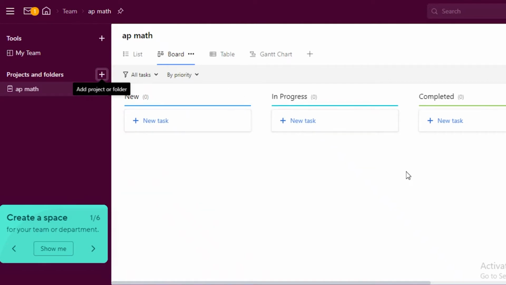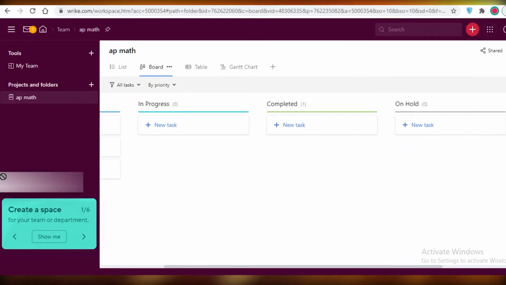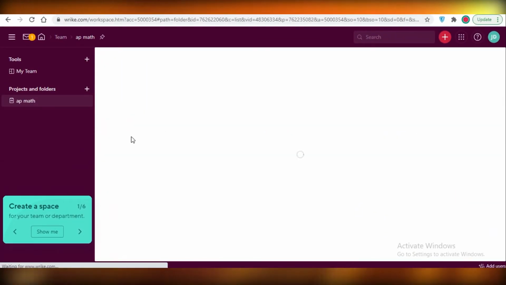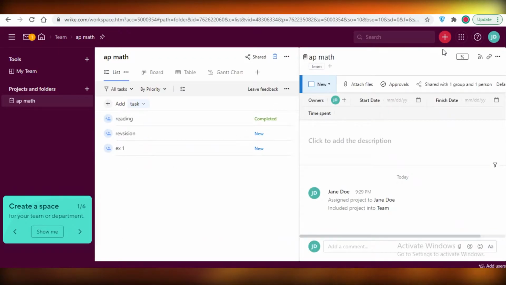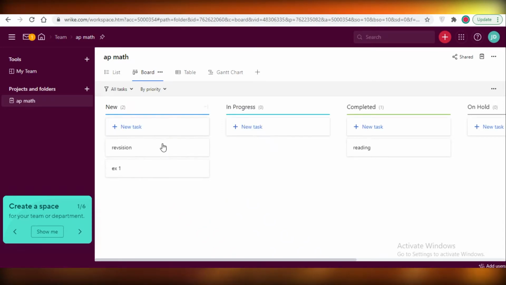It's pretty simple, it's very decent, and it's very similar in terms of looks to ClickUp. I must add this point because it looks very much just like the ClickUp Gantt chart. Once you add that, you can add your tasks like this, and when a task is completed, you can move it into in progress or completed or on hold depending on the status of the task. You can also view this in list view like this, and then you're going to have your status present just after the heading, but I find it easier to determine the level of progress when I'm using the board views.